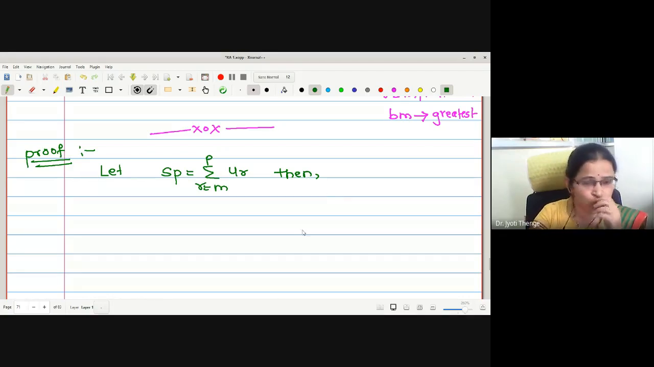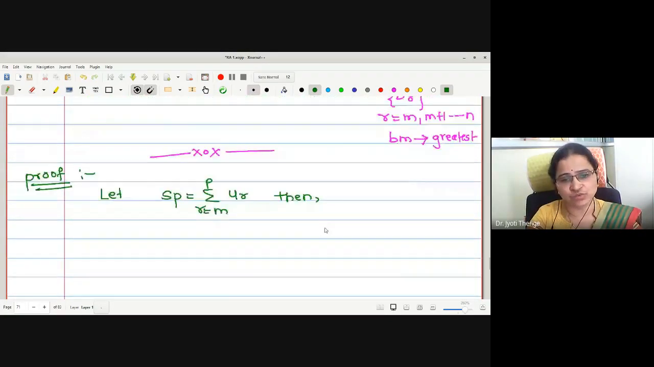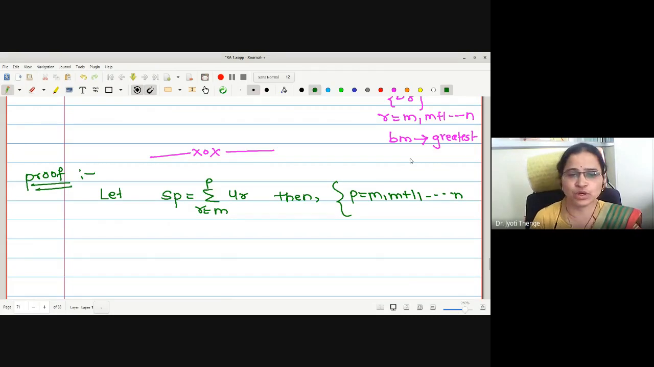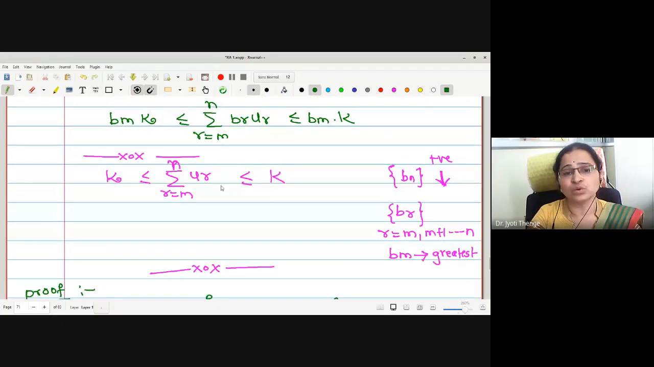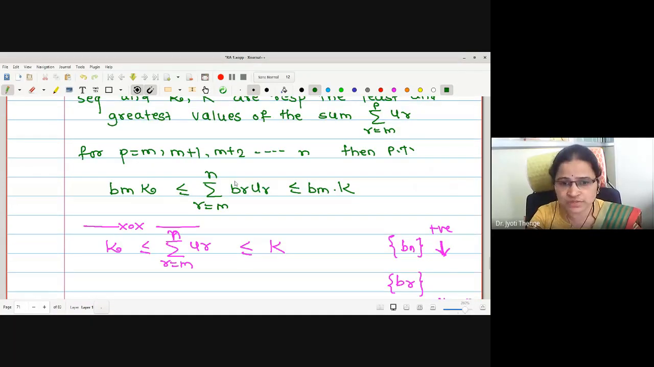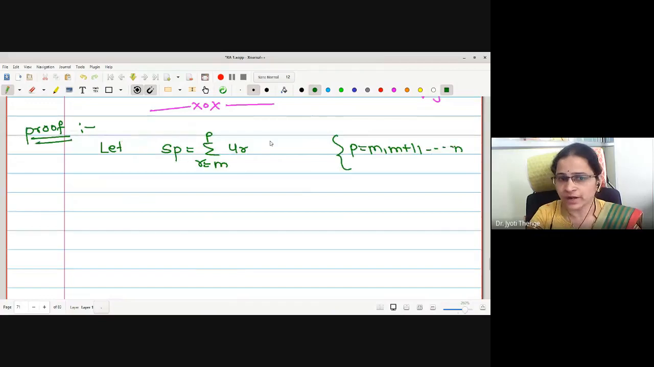Now what we will do is try to find the summation values for different values of p. How many values of p are we going to take? p takes the values m plus 1 up to n. So we will try to find the value of the sum for the different values of p. Then we will try to write every u_r value in terms of summation. We will multiply by b_r and find the corresponding result. Understood this first step?